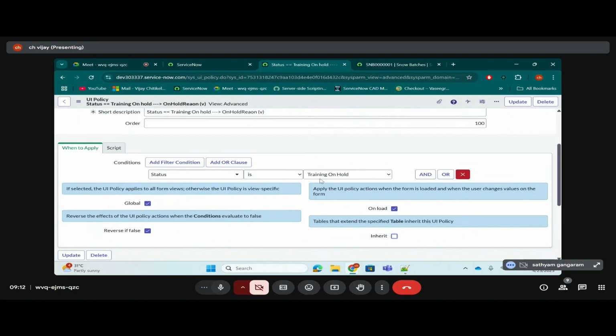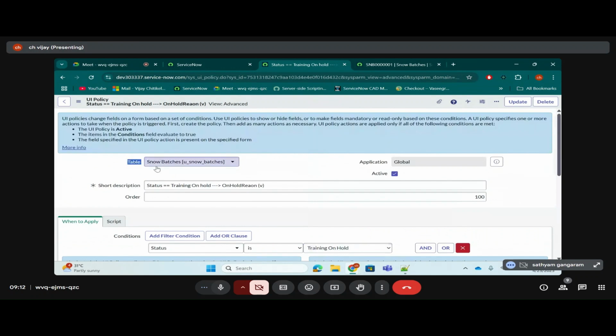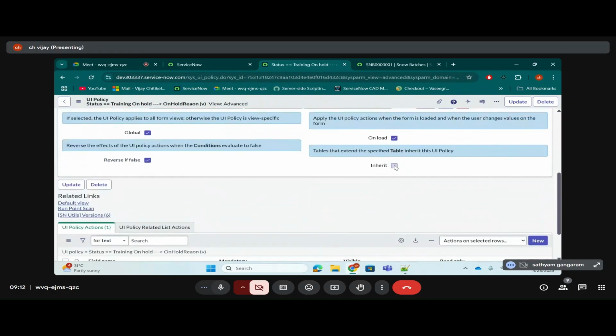If you check it, what the system is telling is, for this snow batches table, since you gave the table as snow batches here, if there are any child tables, whatever fields are there in this parent will also go there, right? So if you want the same UI policy to run there, you simply check this inherit checkbox.